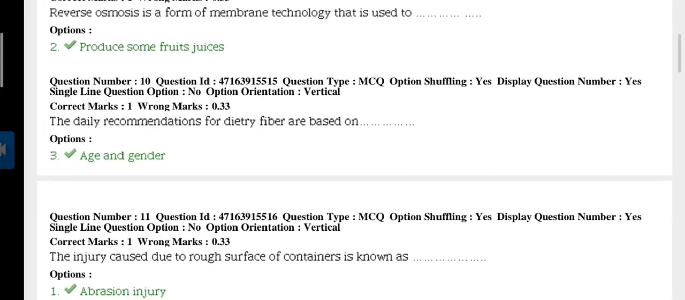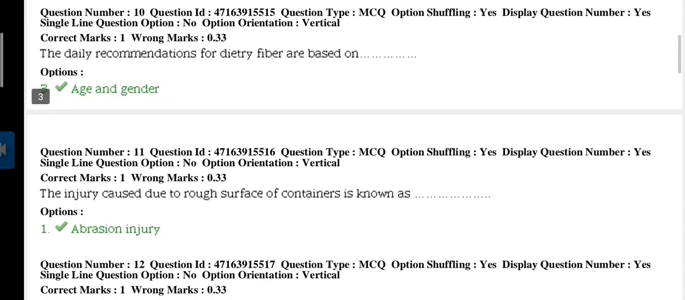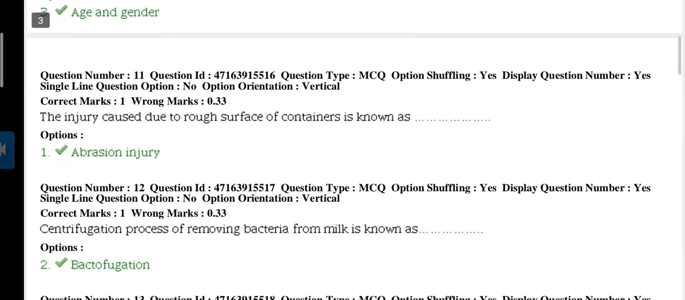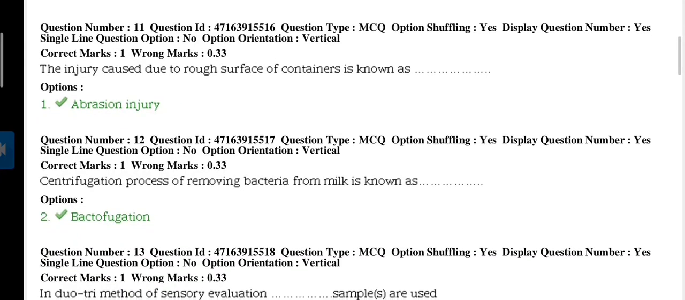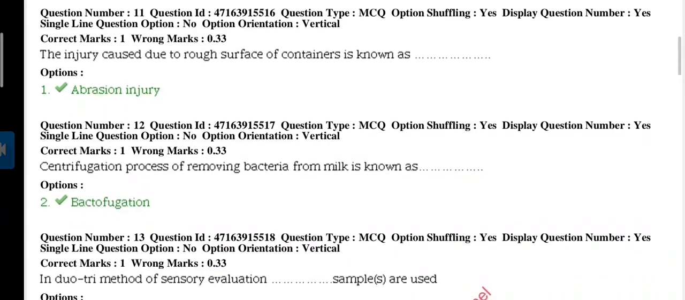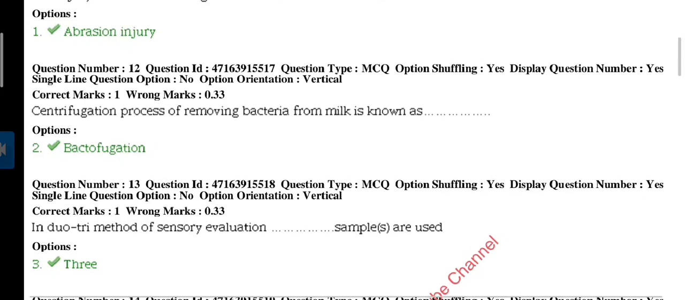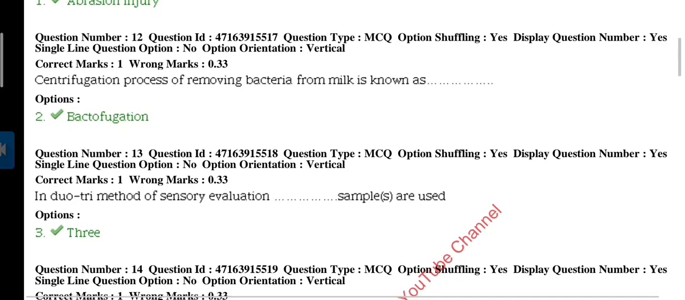Next question. The daily recommendation for dietary fiber is based on human age and gender. Question 11. The injury caused due to rough surface of containers is known as abrasion injury. Next question 12. Centrifugation process of removing bacteria from milk is known as bactofugation.